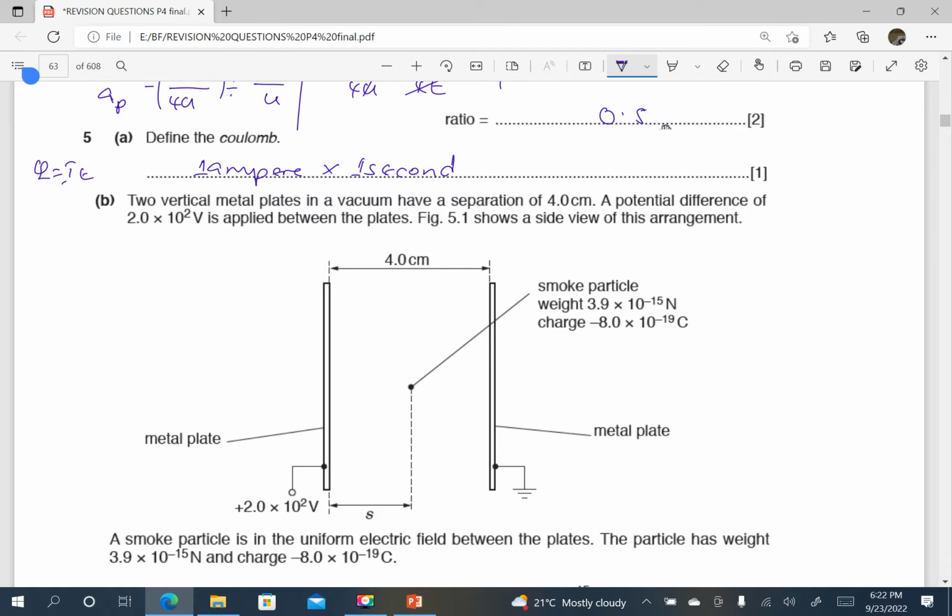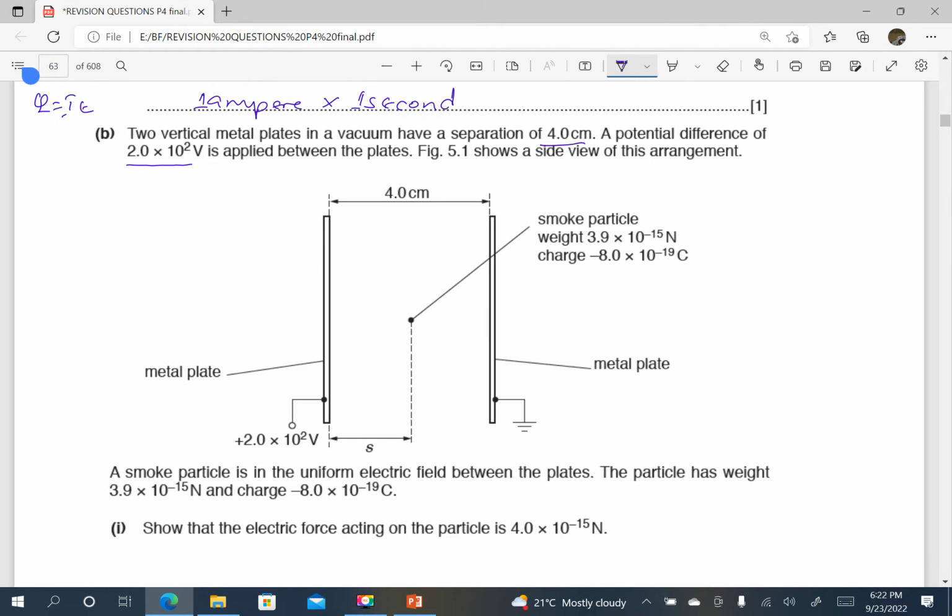Part B, two vertical metal plates in a vacuum have a separation of 4.0 centimeters. A potential difference of 2.0 times 10 power 2 volts is applied between the plates. Figure 5.1 shows a side view of this arrangement. So this is a side view, viewed from the sides.